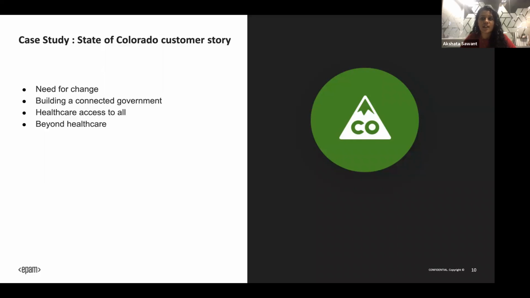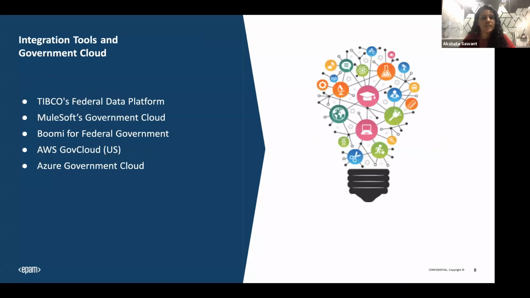A similar case study applies if you are in a European country or any other region: you can just adopt the government cloud. It's not necessarily MuleSoft; we have seen different clouds. Even if you're deploying on AWS or Azure, you can ask your cloud provider about the government cloud options and what the security policies and concerns are.